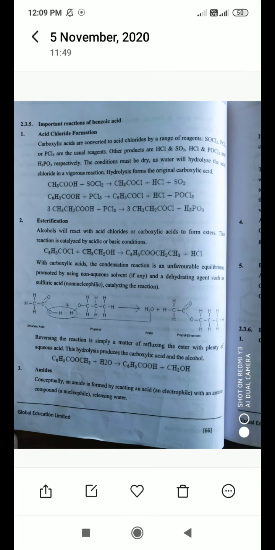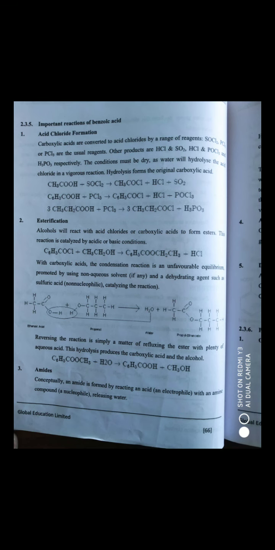Look at the screen. Carboxylic acids are converted to acid chlorides by a range of reagents: SOCl2, that is thionyl chloride, PCl5, phosphorus pentachloride, and PCl3, phosphorus trichloride.